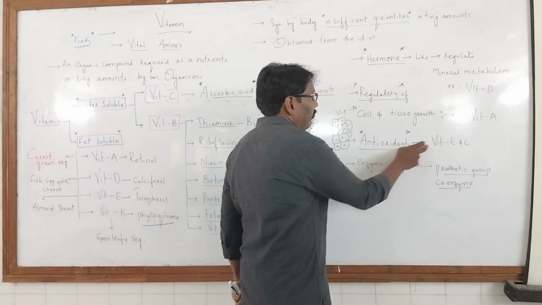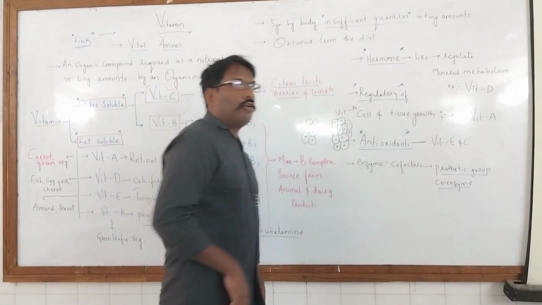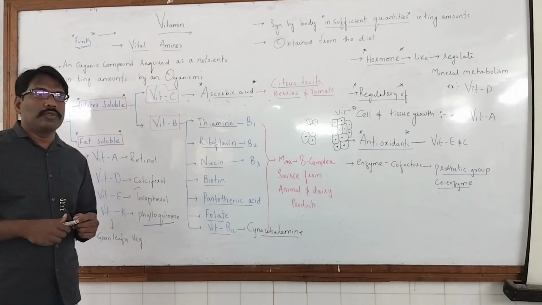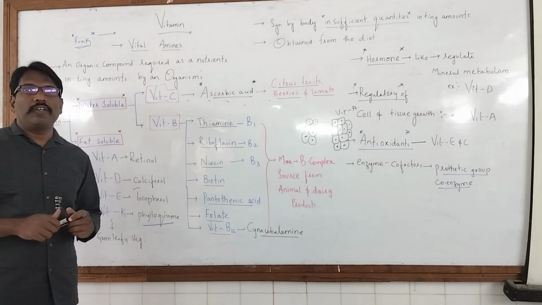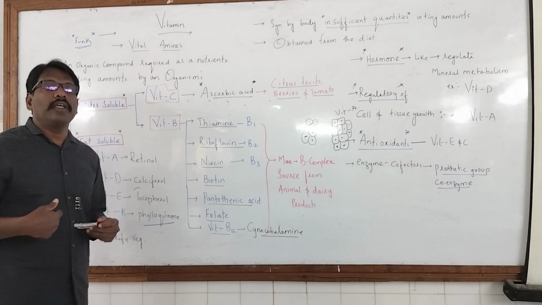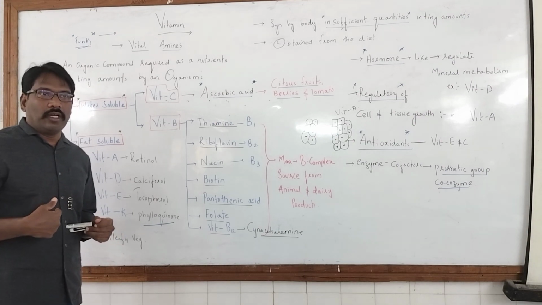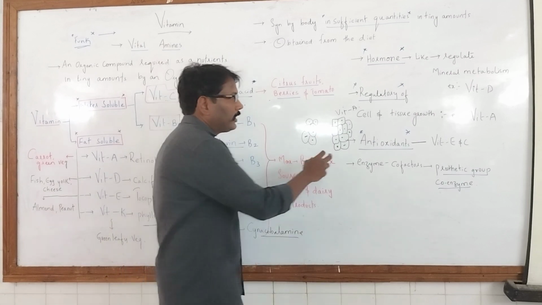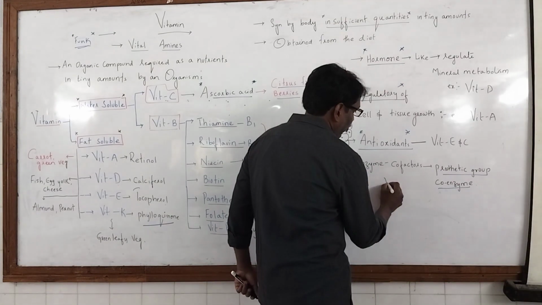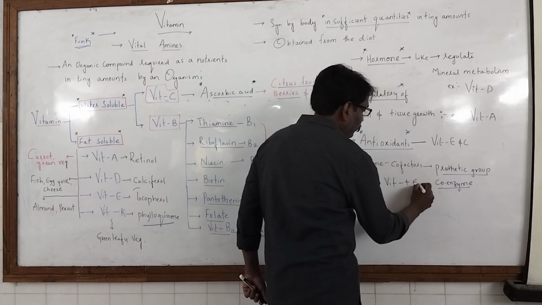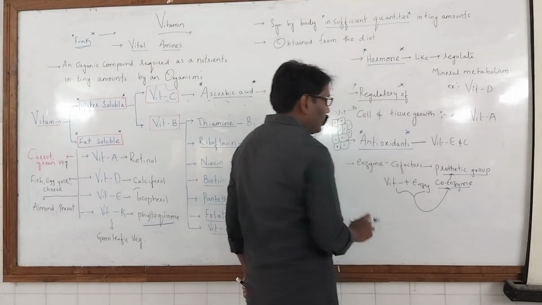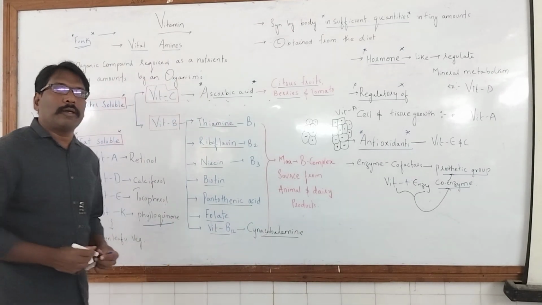As antioxidants, we have vitamin E and C. When you drink citrus juices like orange juice or lemon juice, after a few minutes you feel acidity being released. That is what we call antioxidant in nature. Sometimes vitamins along with enzymes act as coenzymes and prosthetic groups to perform metabolic activity.